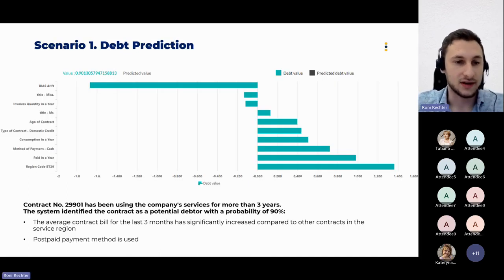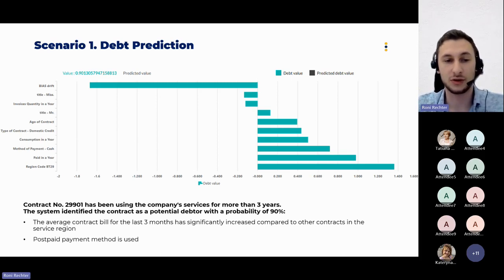Looking at a live scenario, we have here a contract that has been using the company's services for more than 3 years. The system identified that the contract is a potential debtor at 90%. In other words, if we do not take any action, the model is trained in such a way that a month from now, it provides an inference that there is a 90% chance this customer will have debt with this company.